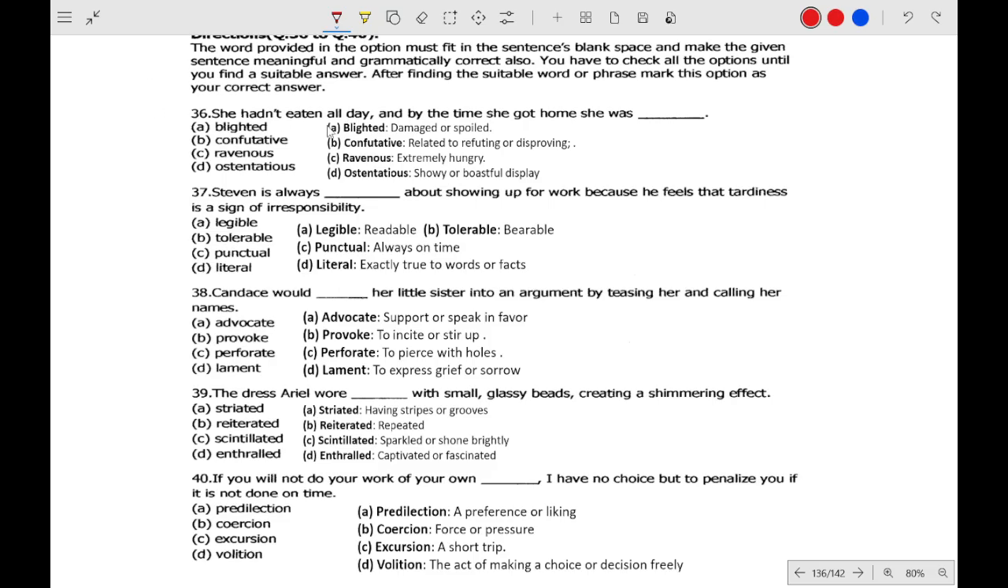Okay, she hadn't eaten all day by the time she got home. I have given the meaning, so you can see that it will be C. So always dash over, because if you start in a sense of responsibility, this will be punctual. Condense dash her sister, provoke her sister. The dress ideal or scintillated, that means sparkled or shone brightly.